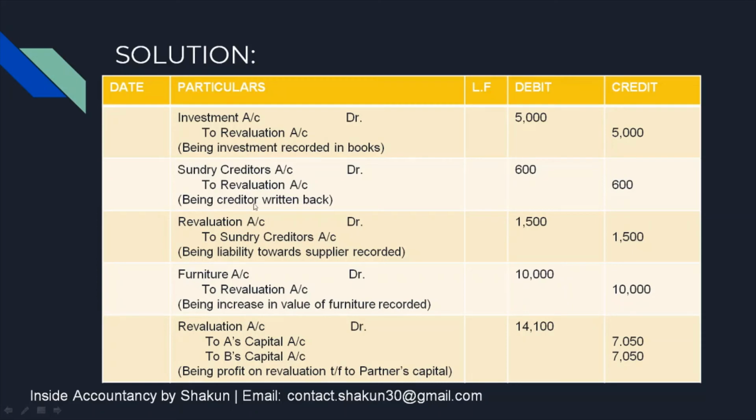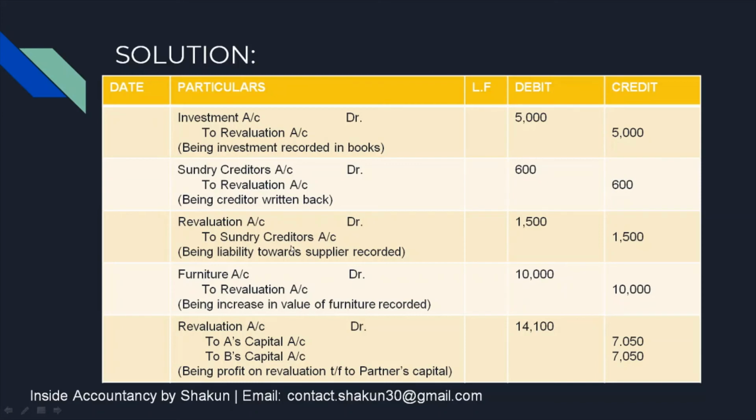Then creditors were not claimed and hence had to be written back. Therefore, creditors account is debited because this is a decrease in the value of liability. Now we are writing them off. Therefore, we are debiting them and it is transferred to revaluation account. The third entry was unrecorded liability towards supplier for 1,500 that was to be accounted, so leading to increase in liability.